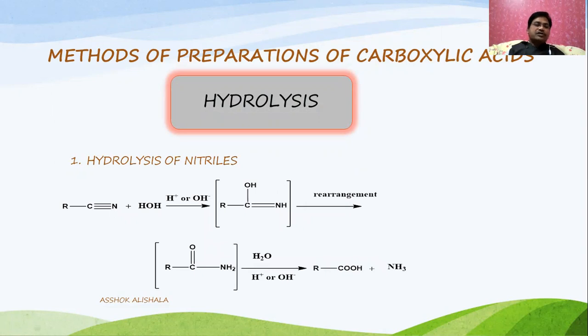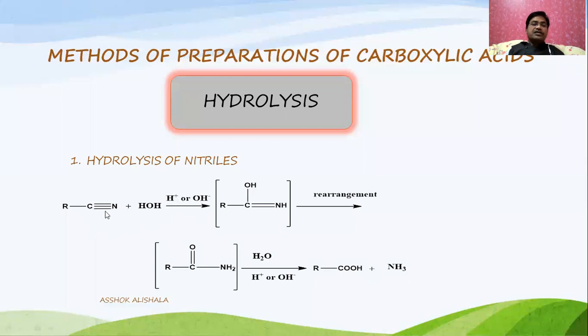Observe this: it is a cyanide, C triple bond N, with a triple bond between the carbon and nitrogen, which undergoes reaction with water in the presence of either acidic or basic medium. Between carbon and nitrogen, the nitrogen is more electronegative.